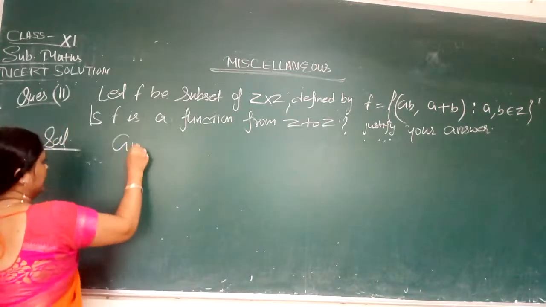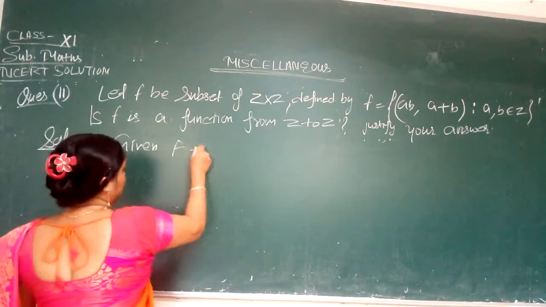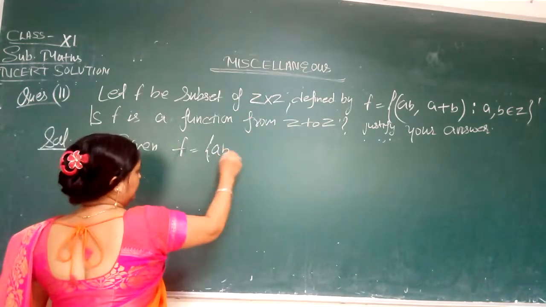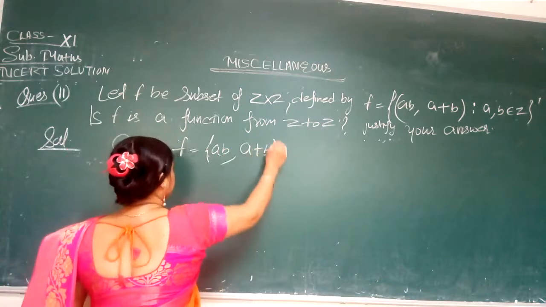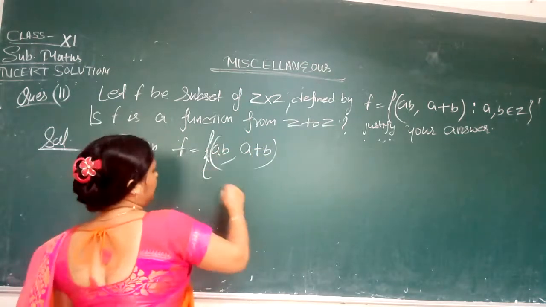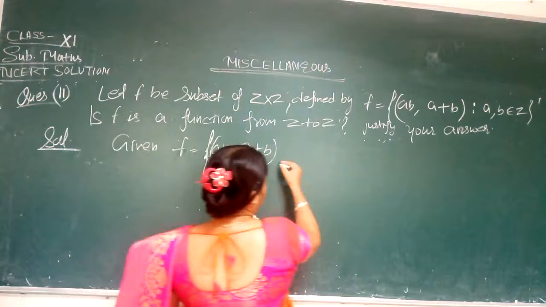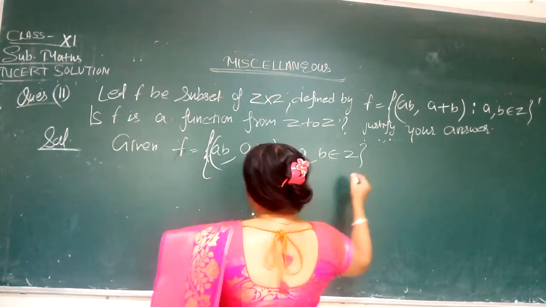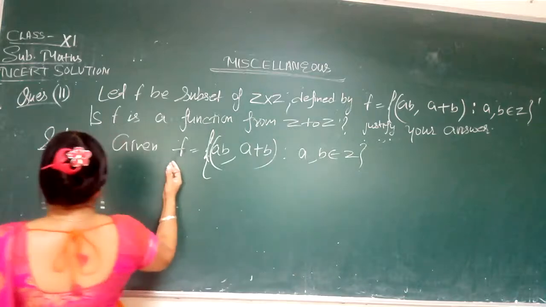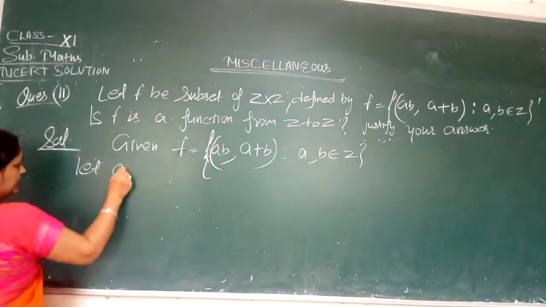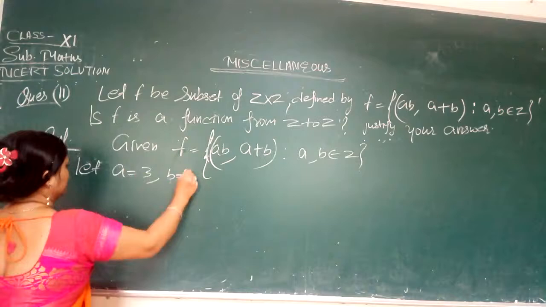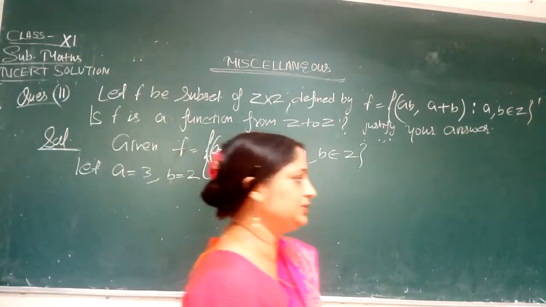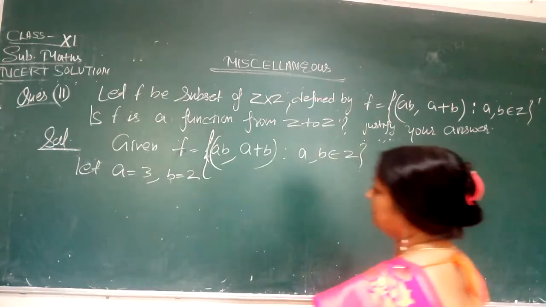Given f is equal to {(a, b), (ab, a plus b)}. This is the ordered pair (a, b), (ab, a plus b) such that a, b belong to Z. It is given. So for solving this, let a is equal to 3 and b is equal to 2. We are taking any digit because a, b belongs to Z. So we are taking here a is equal to 3 and b is equal to 2.